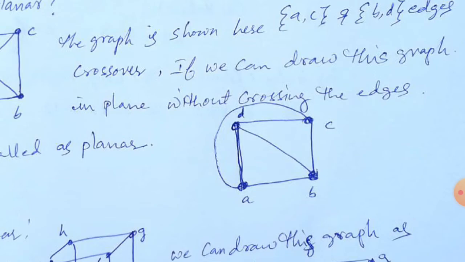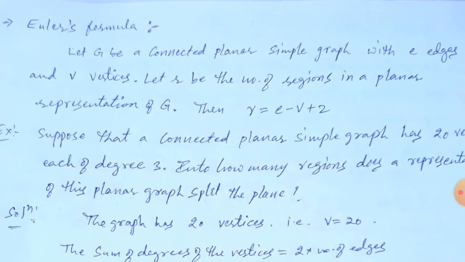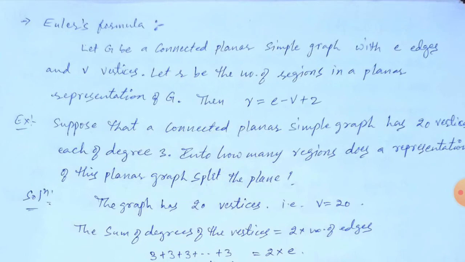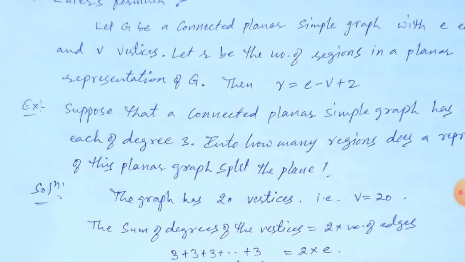A region means an area within a boundary of edges, and those edges should be closed. Like that we will find the regions. Then we come to the theorem, which is called Euler's theorem. How many regions do you get in a planar graph? The number of regions R is equal to the number of edges minus the number of vertices plus 2.